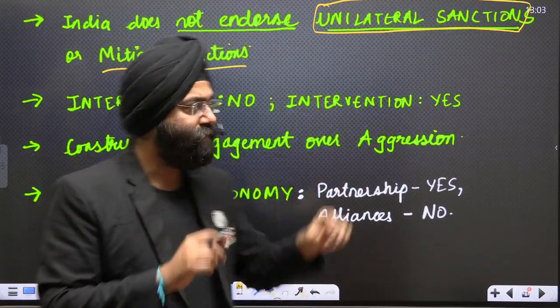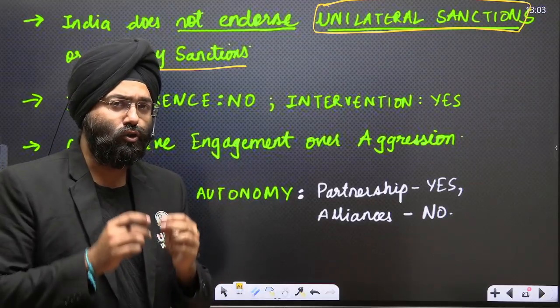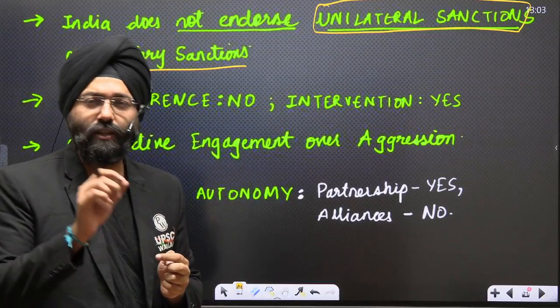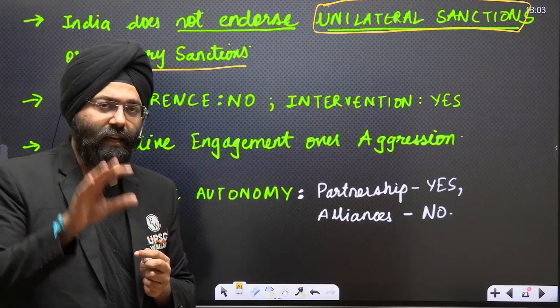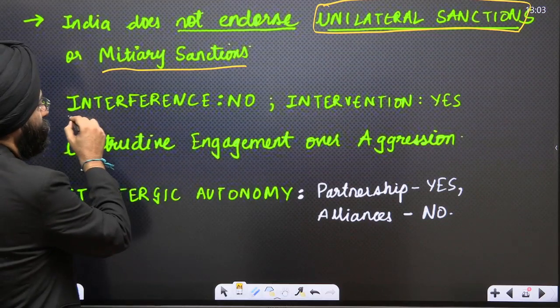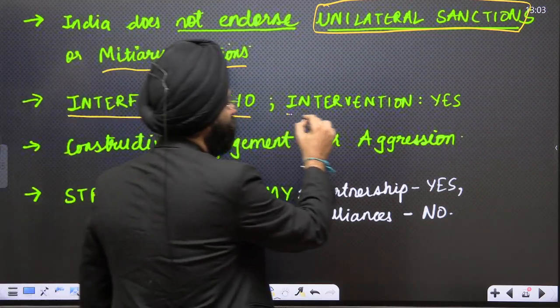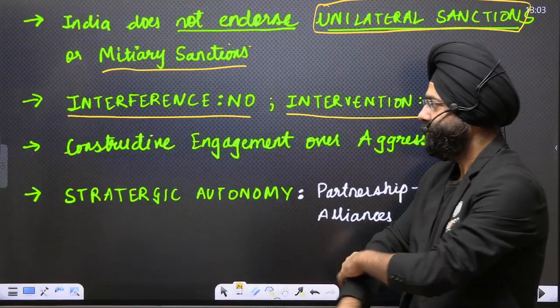So India does not believe in unilateral sanctions. If certain sanctions have to be imposed, they should be sponsored by the United Nations. Even in that case, we have to see whether it is against the interest of India or not. Next is interference, no; intervention, yes. Now this is very, very important.